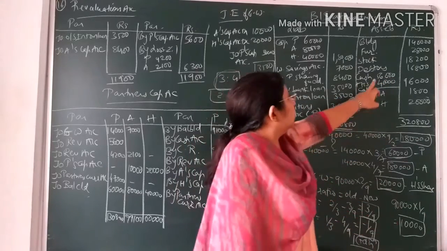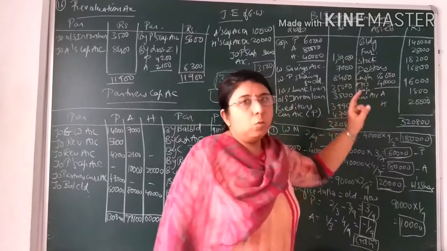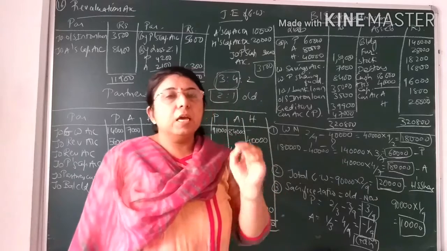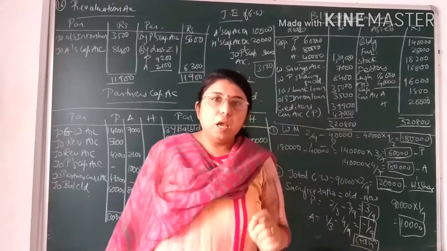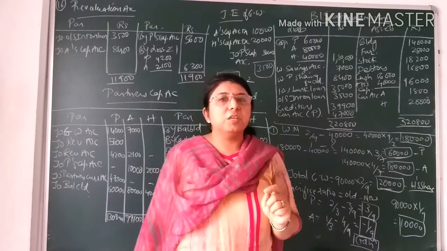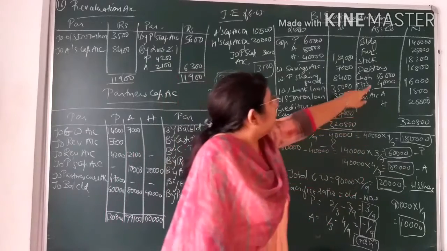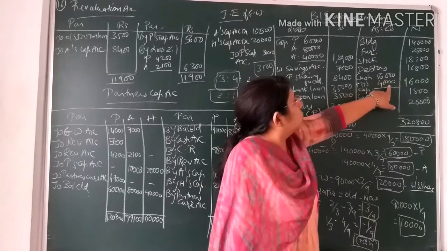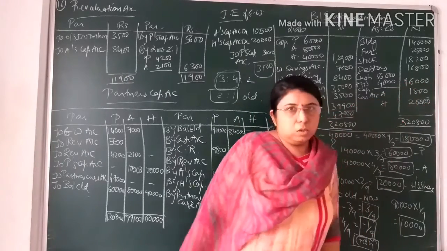So here you can see 56,000 that I have written in the inner column, plus whatever capital the new partner Hensi is bringing. What we had discussed, the entry, again we are revising. Cash account debit to Hensi's capital account credit. How much capital is he bringing? He is bringing rupees 40,000. So that much cash comes in. So that's why I have added that much capital, that is 40,000. So the total new cash balance would come to 96,000.